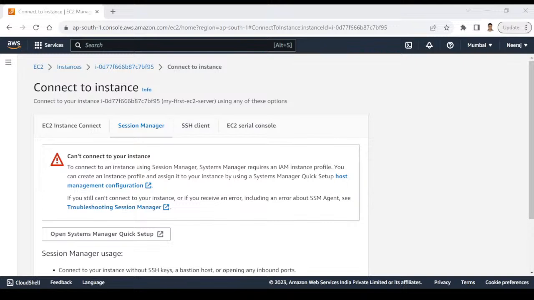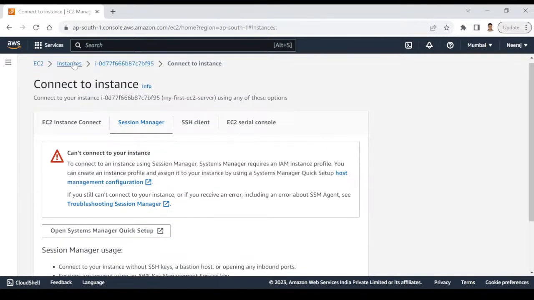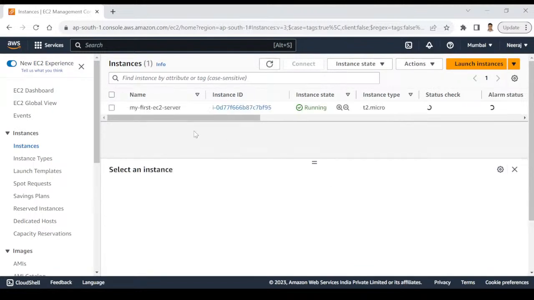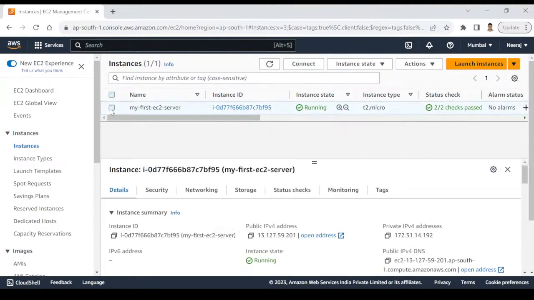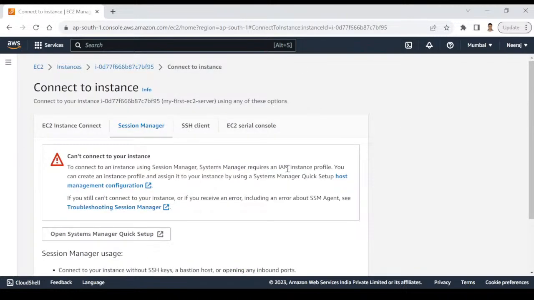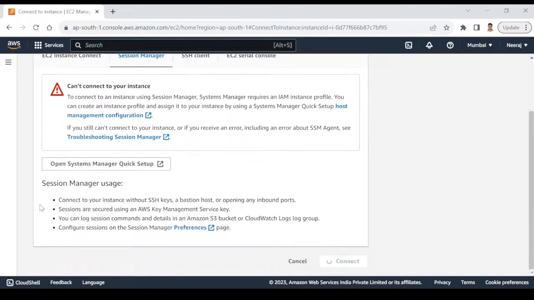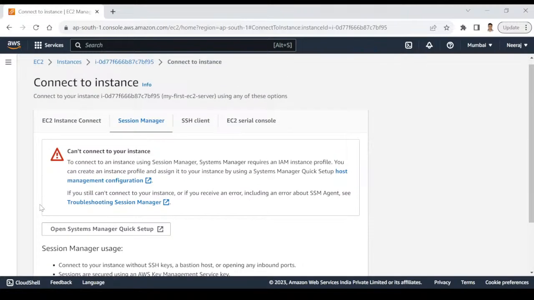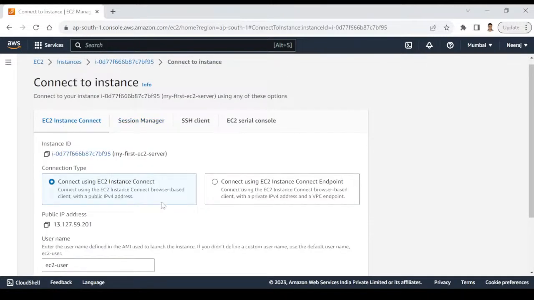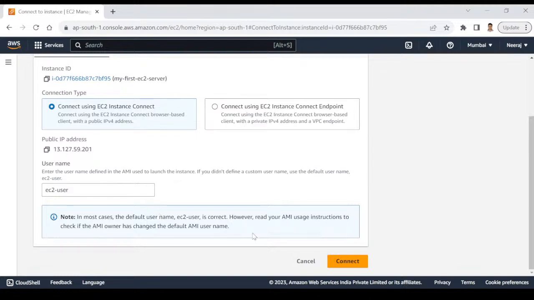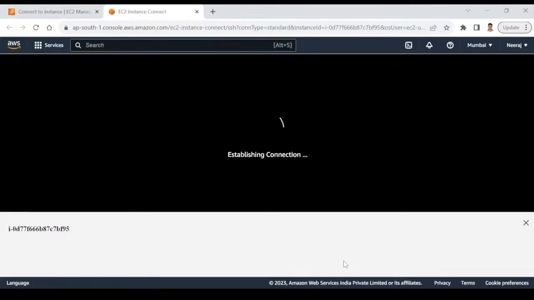Okay, I'm coming back to our EC2 Connect system. So what we do is we have the instance list, right? You can select the instance you want to connect to, and then there is the option Connect. Click on that. After doing this, click EC2 Instance Connect, and click on Connect. Yeah, that's all. So this is the easiest and simplest way to connect to your server.